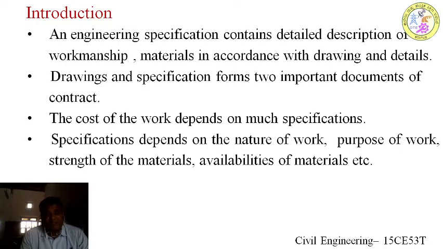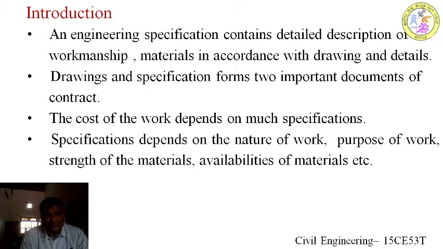And the last factor is availability of materials. There is one building block called laterite stone, which is available only in the coastal belts of Karnataka, for example Mangalore, Udupi. This laterite stone occurs naturally in the ground. It is cut to the required shape and used as a building block, just like your bricks and blocks.